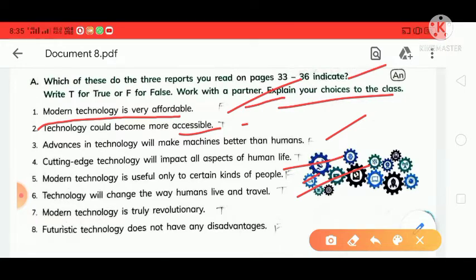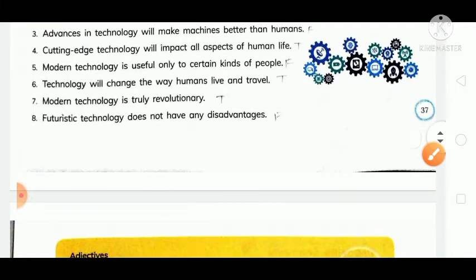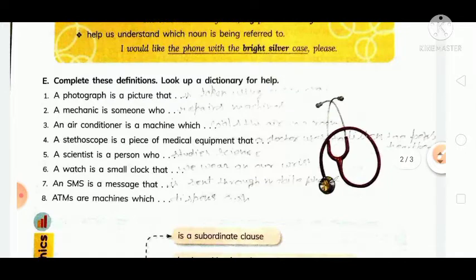Here the statement is true, so you will write down T. Modern technology is truly revolutionary. It is also a true statement. And futuristic technology does not have any disadvantages. It is false. Why? Because in the future there are many advantages of futuristic technology, and we can also make different kinds of instruments and many kinds of machines in our future.